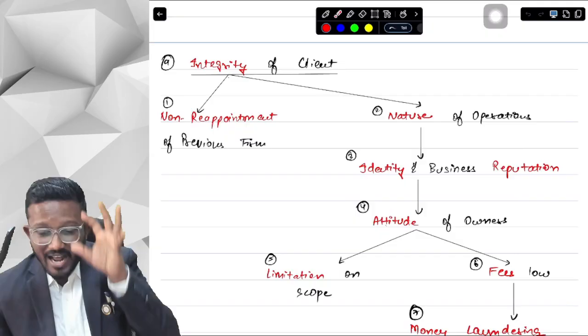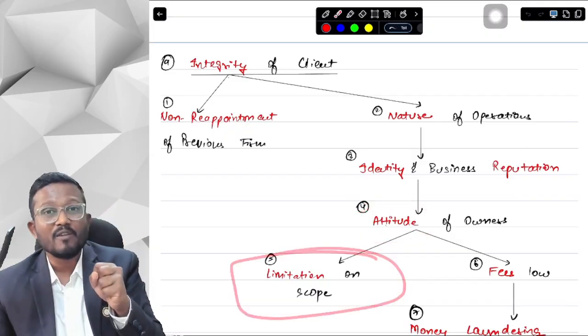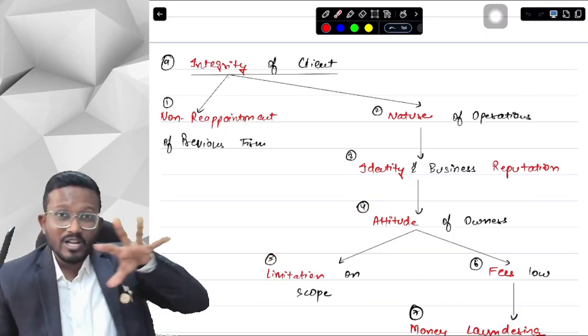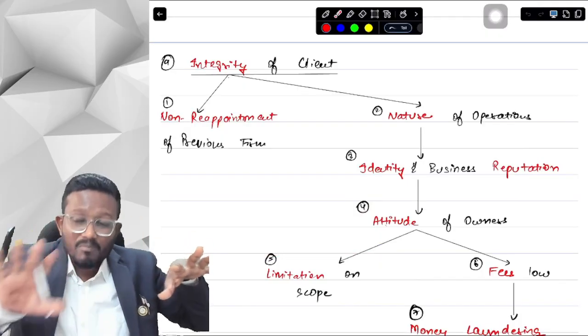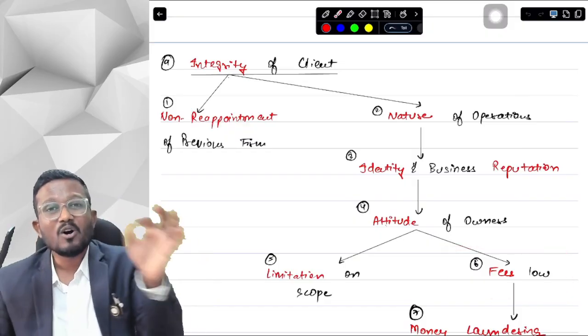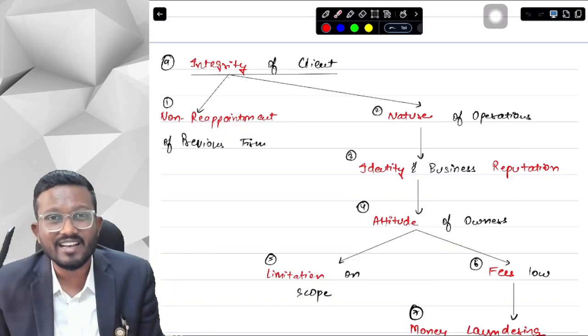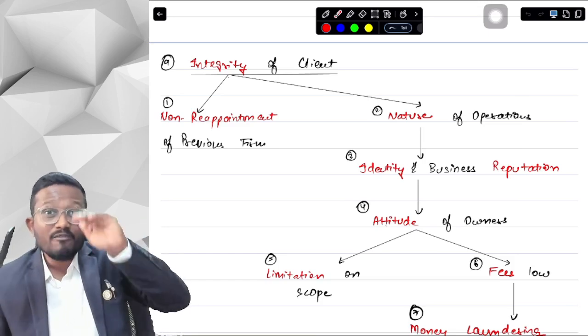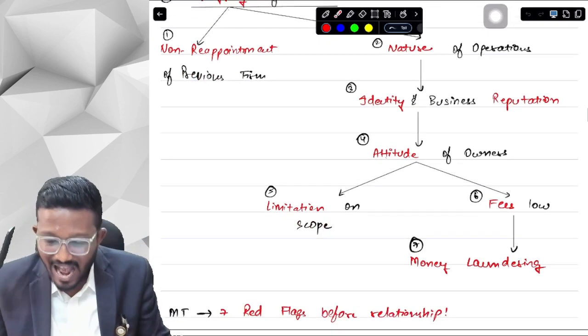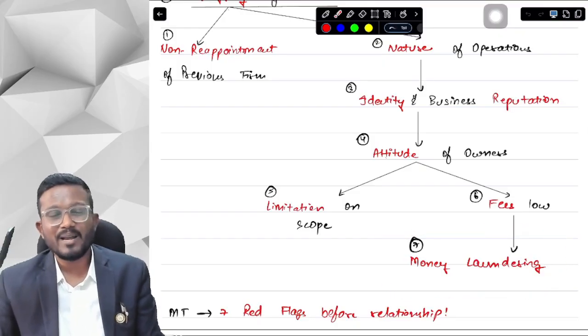So from their attitude, if I am able to gauge that they will put a limitation on the scope of my work, or they will keep my fees as low as possible. Why will they keep my fees as low as possible? Because they want me to not spend much time auditing their company, since if I spend much time, I will be able to identify all the problems. So they want to keep my fees as low as possible, and because they are earning their money from money laundering, they don't want to pay me much fees.